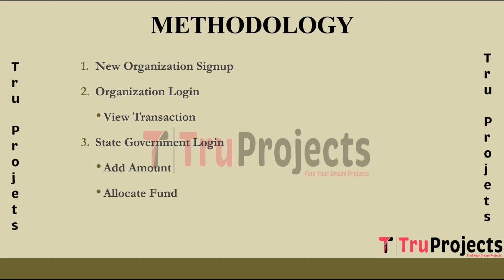Allocate fund. State government administrators utilize this module to allocate funds to specific projects or initiatives. They can specify the project, the amount to be allocated, and any associated details. This process ensures that funds are distributed according to the government's priorities and policies.